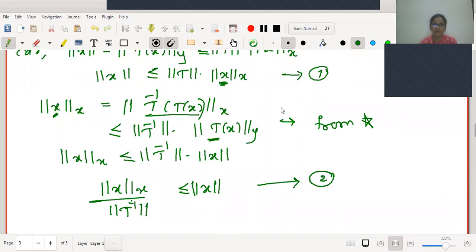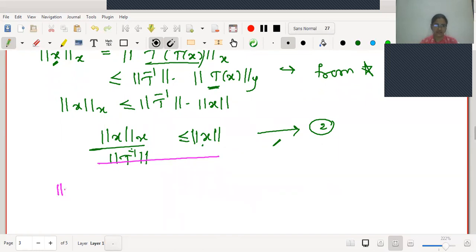Combine both the inequalities, inequality number 1 and inequality number 2. Norm X of x upon norm T inverse is less than or equal to the new norm of x, and the new norm of x is less than or equal to this. Therefore, combining both the inequalities, what can one write? Which two inequalities am I going to combine? This one and this one. And what can I write?